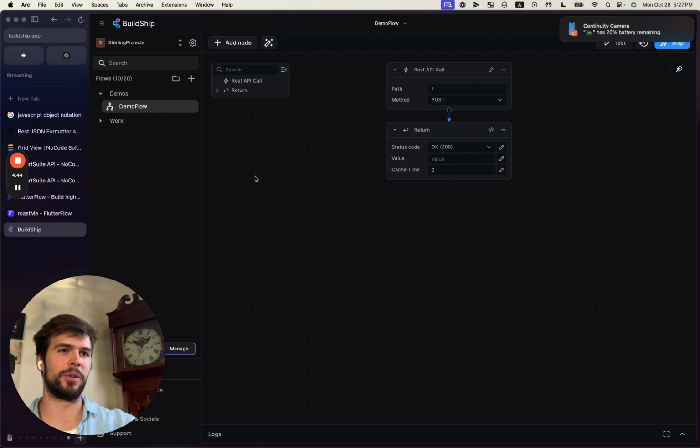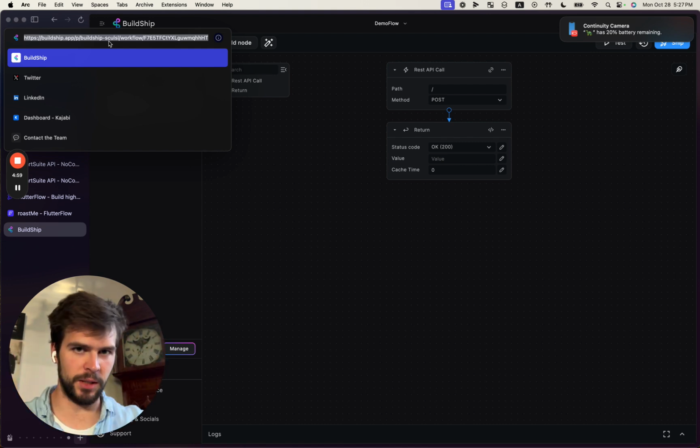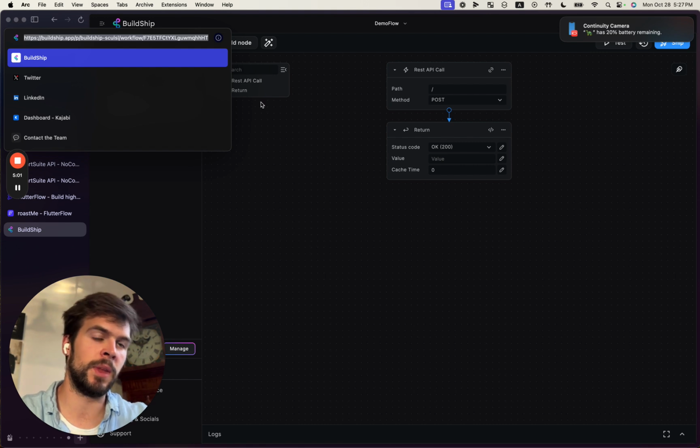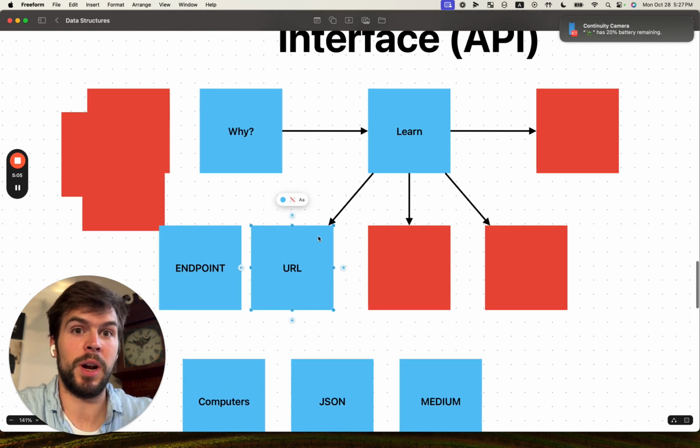URL stands for Universal Resource Locator. And if we hop over to a website, the URL is this massive string, this massive thing of text up here on the top left, right? That's our URL. It's the Universal Resource Locator, meaning I can universally locate the thing I'm looking for and load it in. So API endpoints are going to be built of URLs.